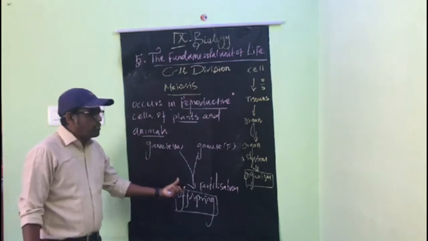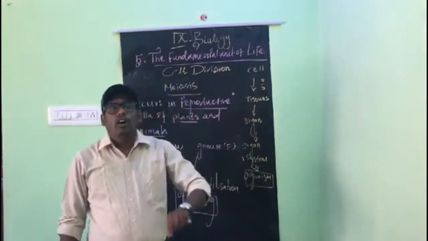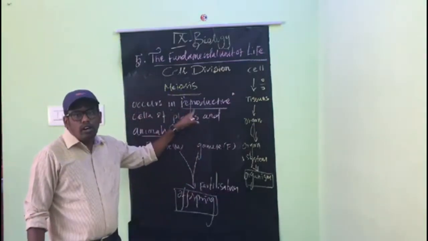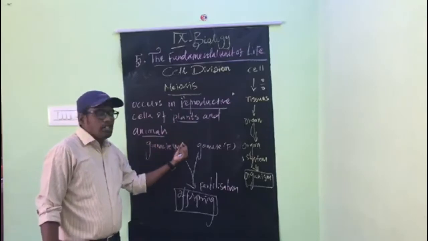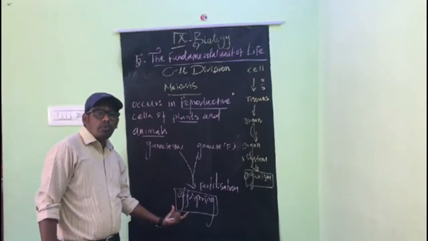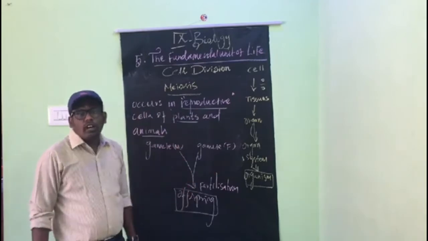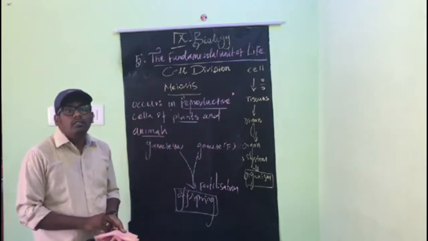So different types of divisions occur after the meiosis. Anyhow, meiosis occurs in the reproductive cells of both plants and animals. When the gametes are fused, the offspring are produced. Before producing offspring, many divisions occur in the cell, and these are called meiosis divisions.